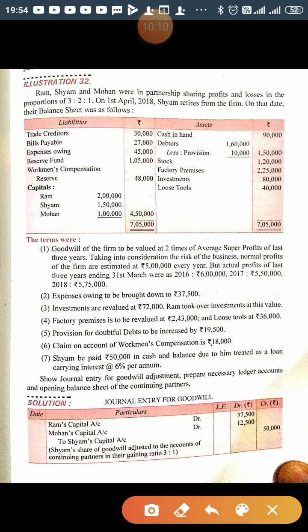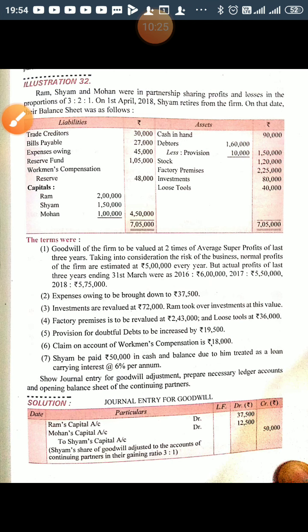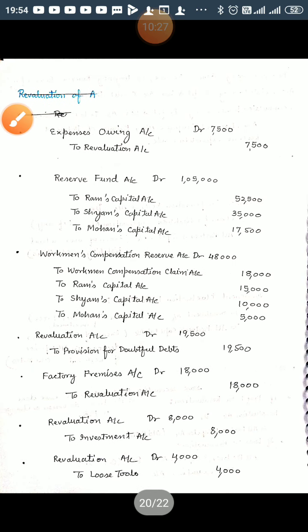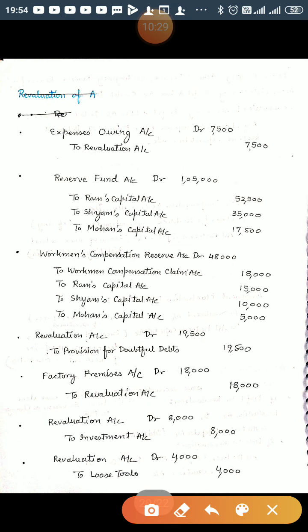Now next is debtors. Debtors balance 1,60,000 less provision 10,000. There is an adjustment related to provision for doubtful debt is to be increased by 19,500. So if provision for doubtful debt, which is a liability, it is increasing, it's a loss for the business. So the journal entry will be revaluation account debited to provision for doubtful debt 19,500.